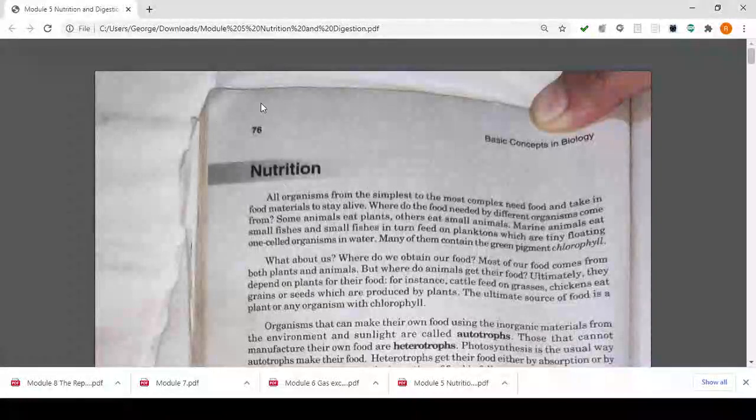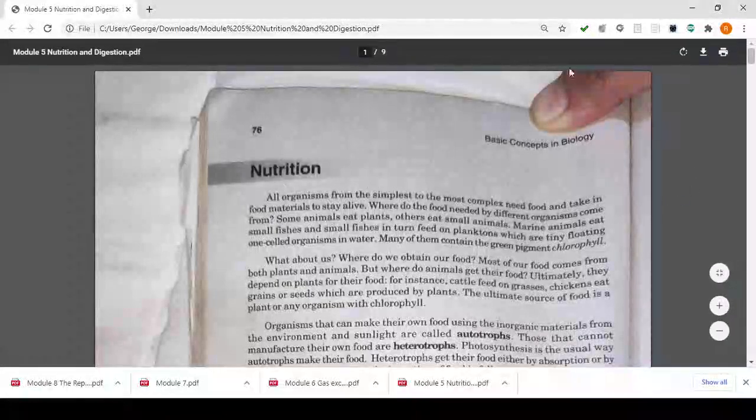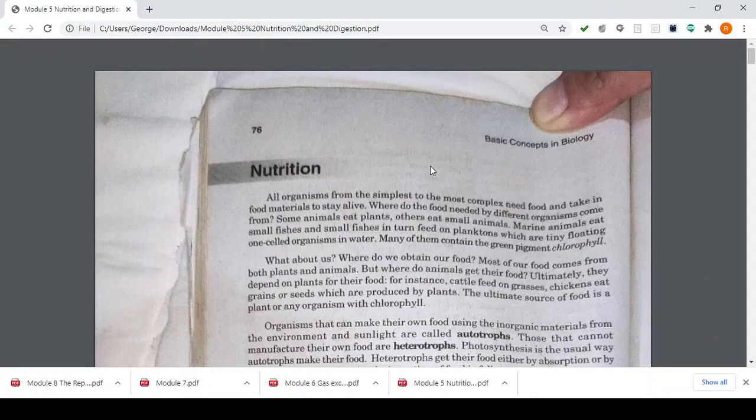Morning, kids. So this will be our module 5 for our general biology, nutrition and digestion. So nutrition: all organisms, from the simplest to the most complex, need food and take in food materials to stay alive. Where does the food needed by different organisms come from?